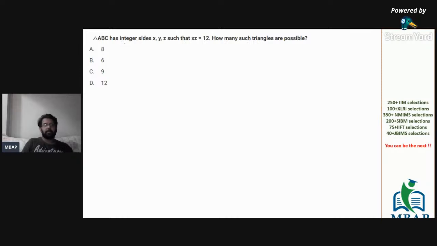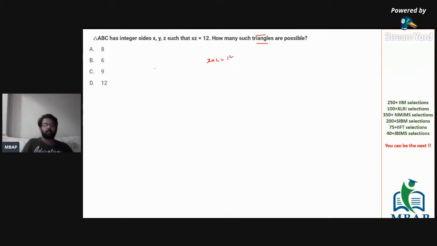So the question says A, B, C are integers. A, B, C are the integral sides of a triangle X, Y, Z, such that X into Z, which are the two sides, will be equal to 12. And the question is simple: how many triangles are possible? The question is how many sides are possible?